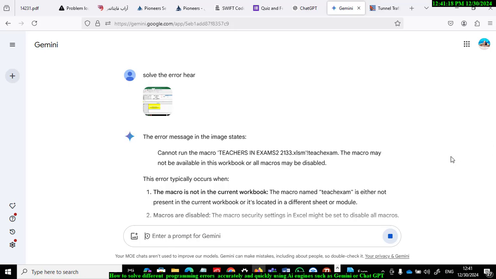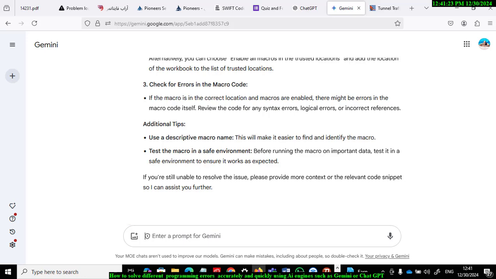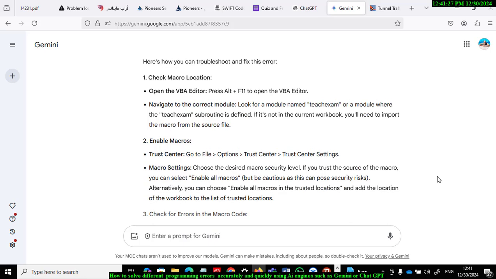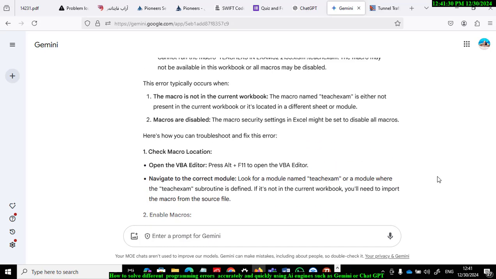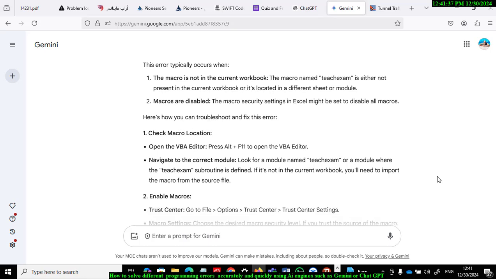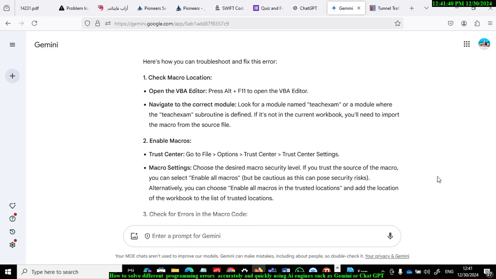Here I'm using Gemini, so the answer says there are many problems. So here are the solutions. There are many. One of them is to enable macros. Go to File, Options, Trust Center, and the Trust Center settings, and choose the desired macro security level. If you trust the source of the macro, select Enable all macros.